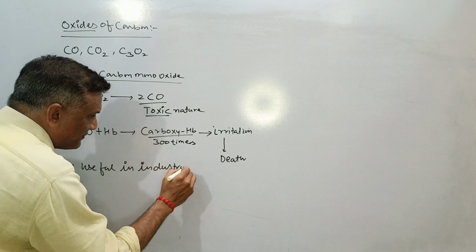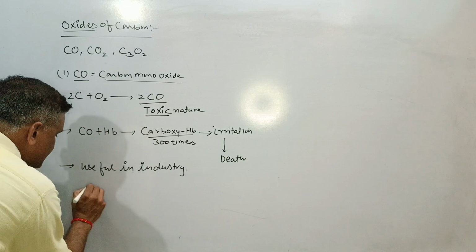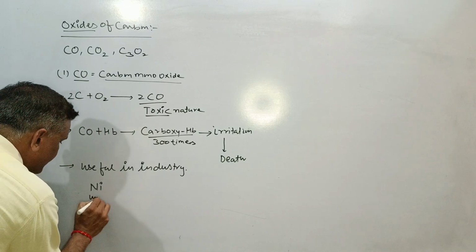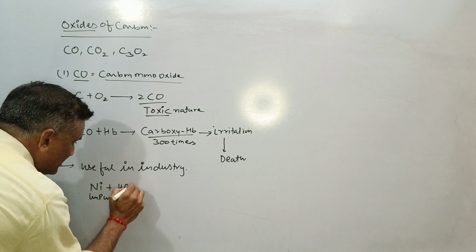It is used to make pure Ni. Nickel को pure करने के काम में आता है. This is the impure sample of nickel, and here we'll use carbon monoxide.